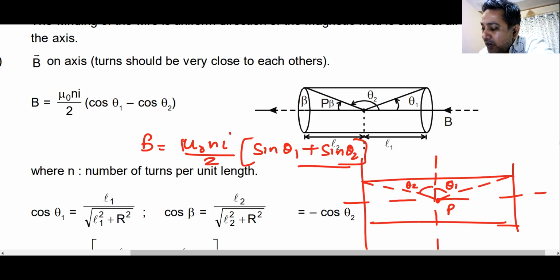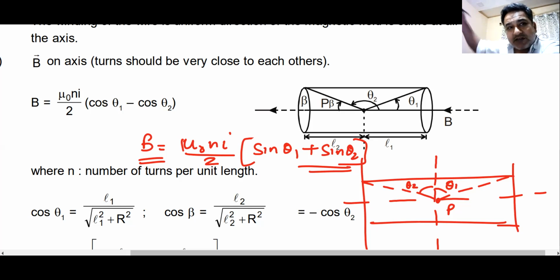This is how I remember my general formula for magnetic field due to a solenoid. n standing for number of turns per unit length, I standing for current in the solenoid. Theta 1 and theta 2 are the angles that this point makes with one end of the solenoid and the other end of the solenoid. Why did I write the formula in this way? Does this remind you of something?